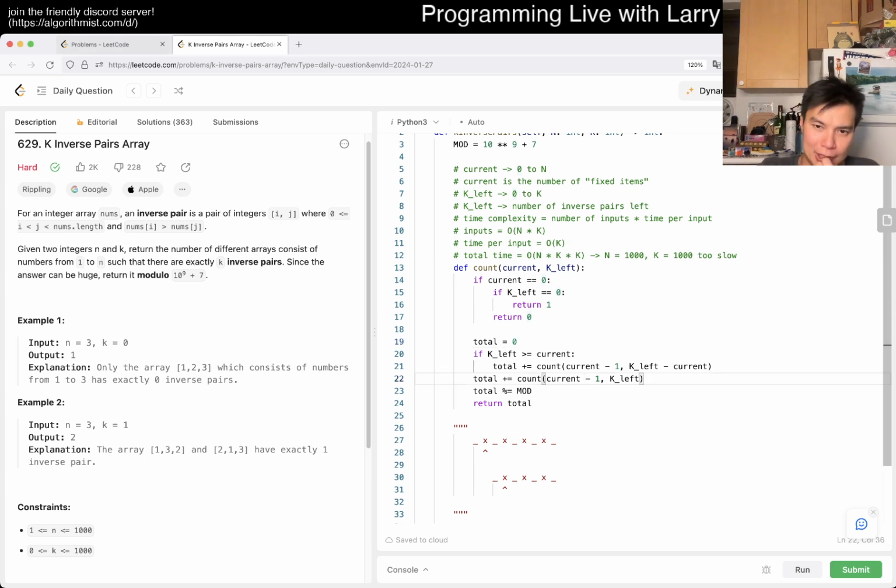Can I express this with the same current? No, because if I do this, that's just silly. Oh, okay. I guess we could do it that way. Can we? The way that I'm thinking about it is a little bit awkward, but yeah, okay, maybe that works.